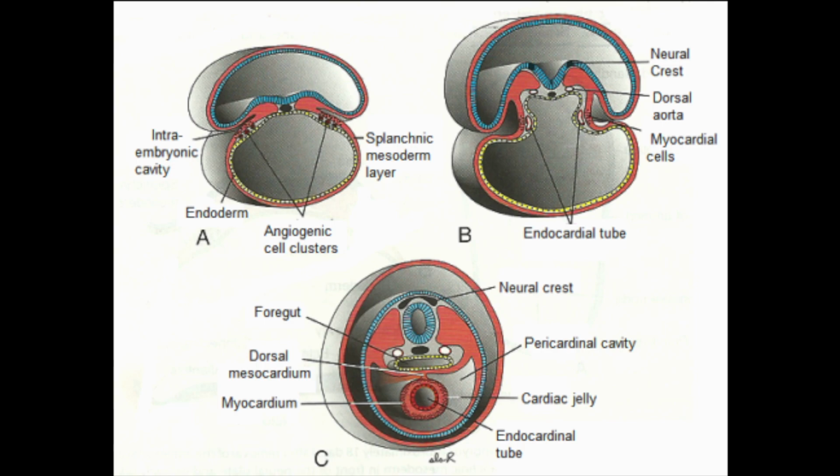You see in diagram B, due to lateral folding at cephalic and caudal end, the endocardial tubes converge towards each other and they form a single endocardial tube. And the myocardial cells from this splanchnic mesoderm form the myocardium. And what happens to this endoderm? You see the yellow lining in diagram C, the foregut. Due to lateral folding, they are pushed towards the center.